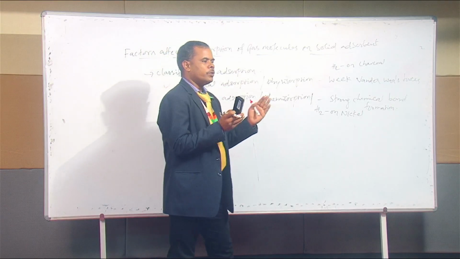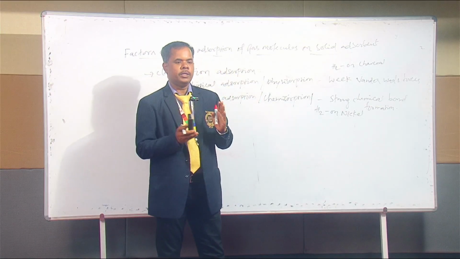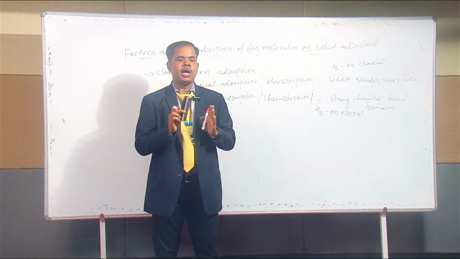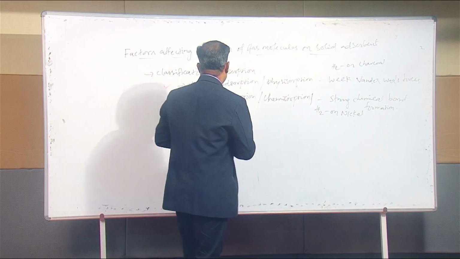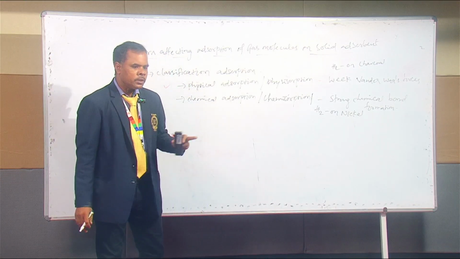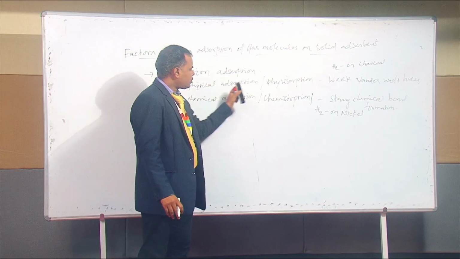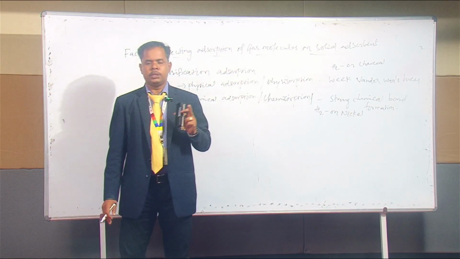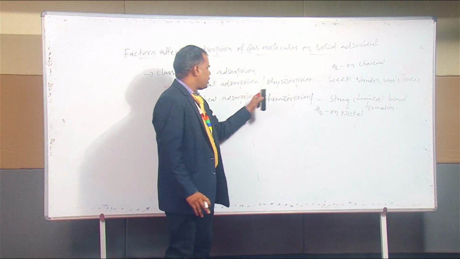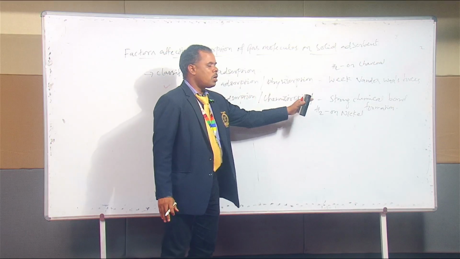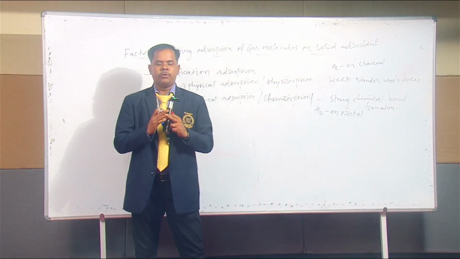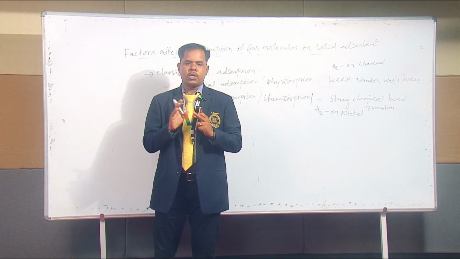Now we are going to tell the simple differences between physical adsorption and chemical adsorption. First difference: physical adsorption is due to weak van der Waals forces. This type of adsorption is caused by weak van der Waals forces between the molecules. But in chemical adsorption, just the reverse, there is a strong chemical bond formation, or covalent bond, like that.